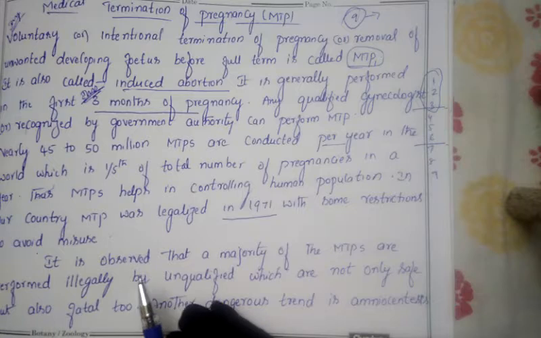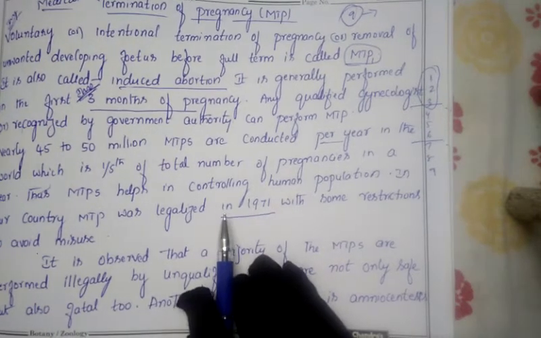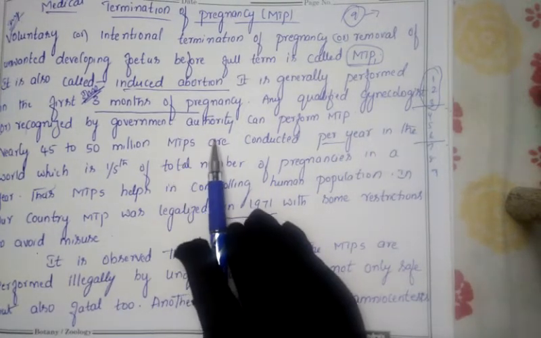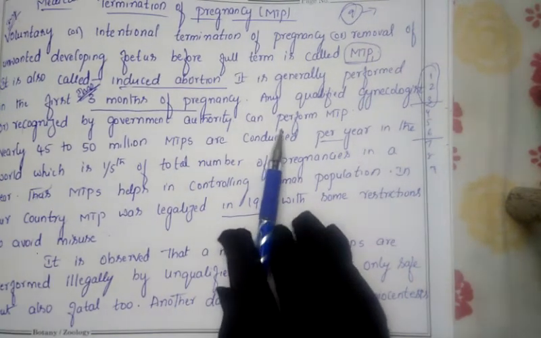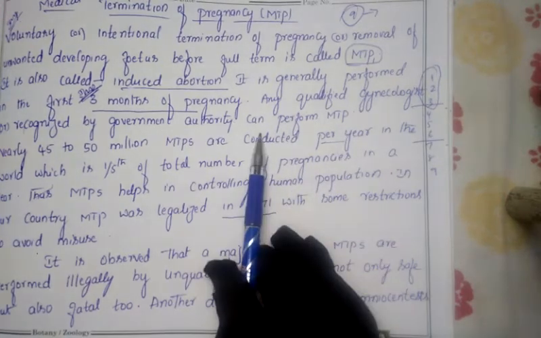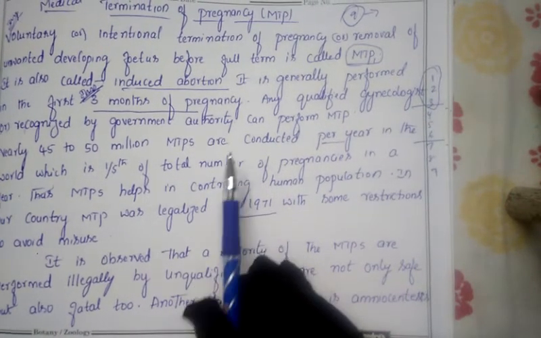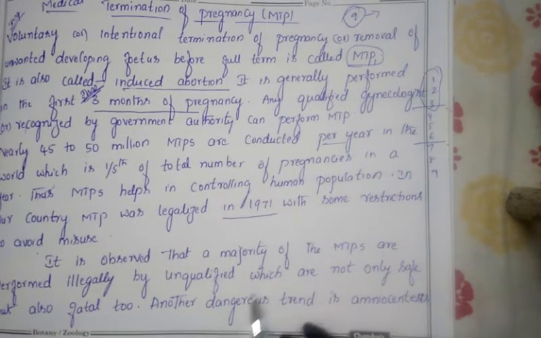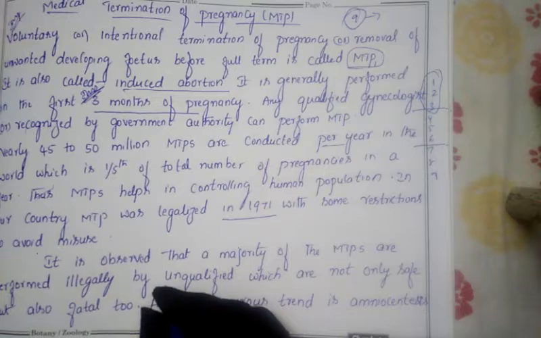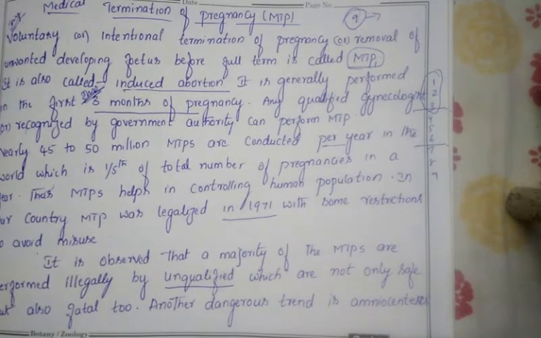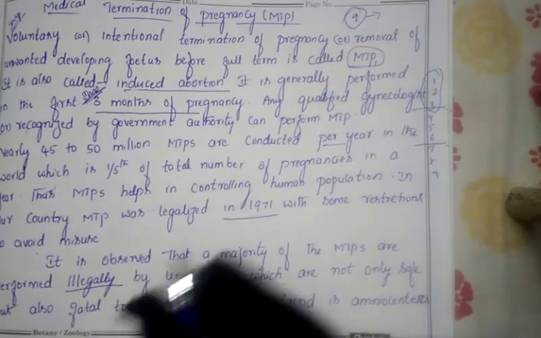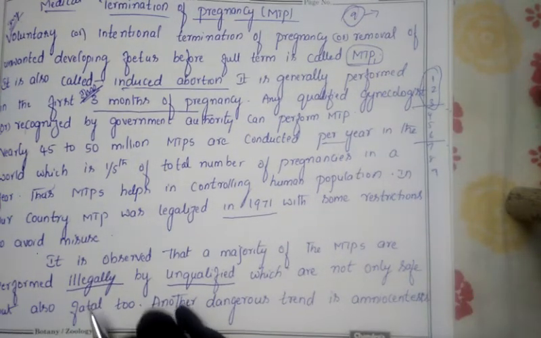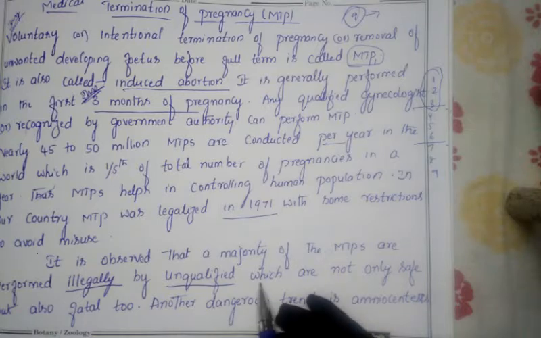Next, this MTP, or abortion, is conducted by whom? It is conducted by the gynecologist or by the government authorities who have been sanctioned and given the chance by the government. So they can go for the MTP. But in our society, this MTP is also performed illegally by unqualified persons, without the permission of the government or a gynecologist.